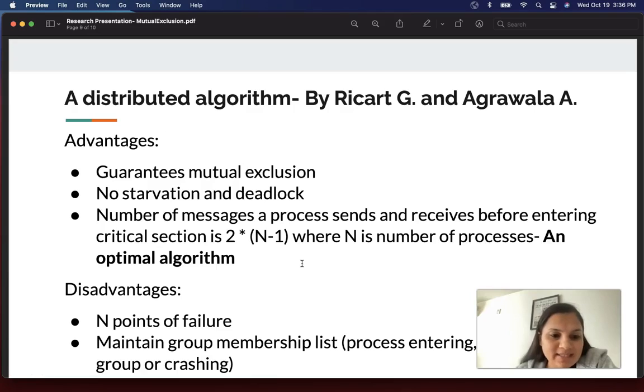Now again, this also has disadvantages like multiple points of failure, and it has to maintain the membership list, but it is always better than the centralized algorithm.